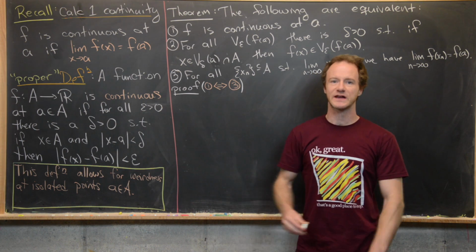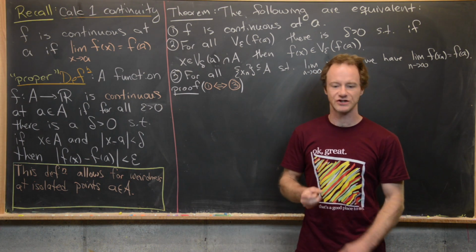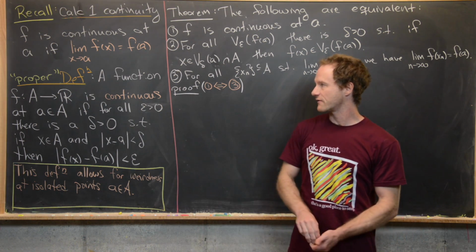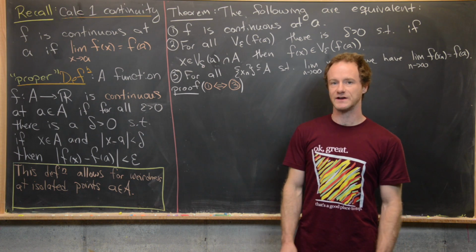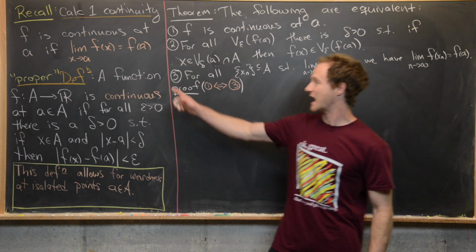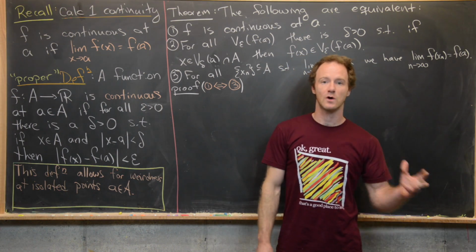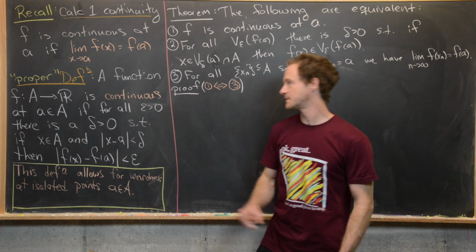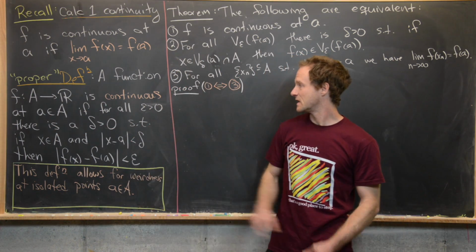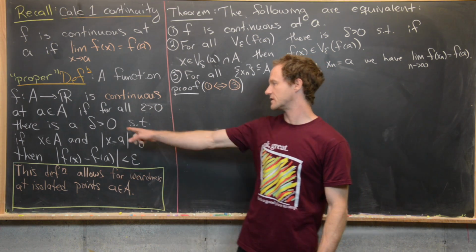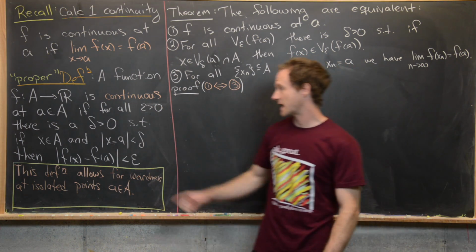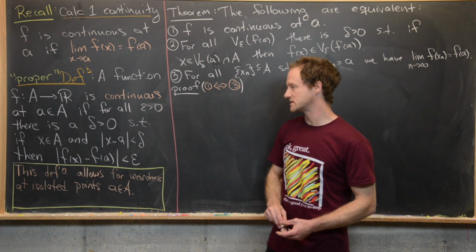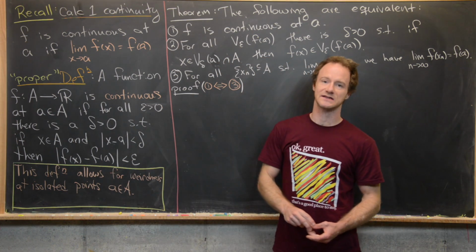And in some very special cases, this will be equivalent to our definition, but we don't want it always to be equivalent to our definition. So now here I've got something which is maybe a more proper definition for continuity. It says a function f from A to R, so A is a subset of the real numbers, is continuous at a in A if for all epsilon bigger than 0, there is a delta bigger than 0, such that if x is in A and |x - a| is less than delta, then |f(x) - f(a)| is less than epsilon.